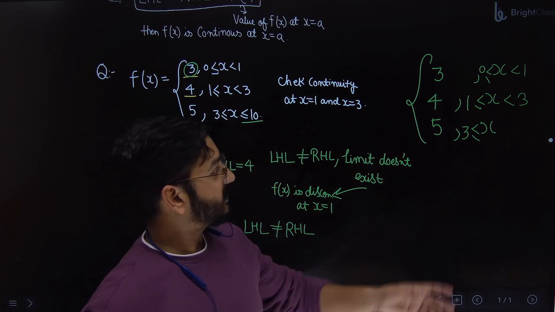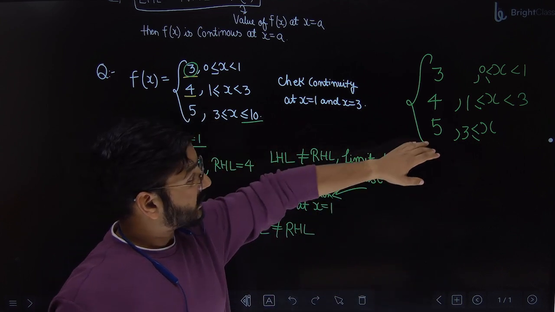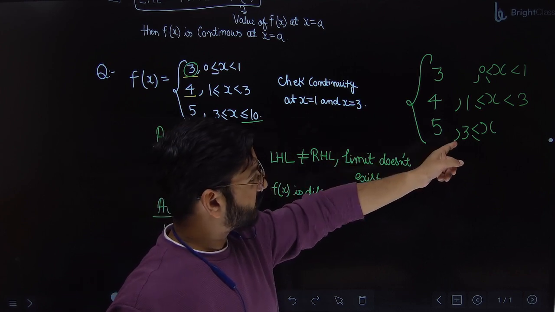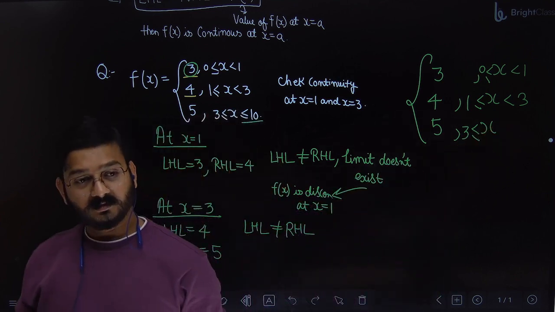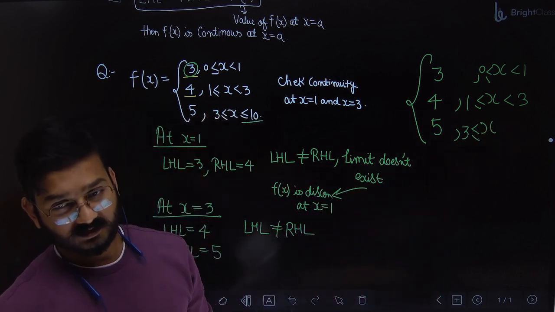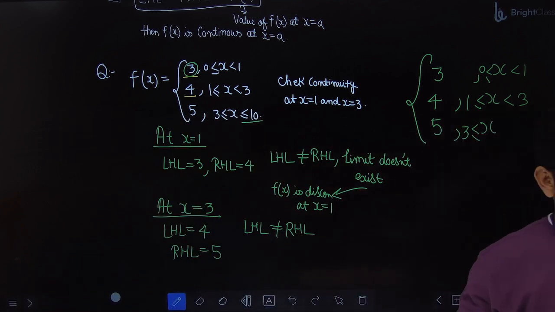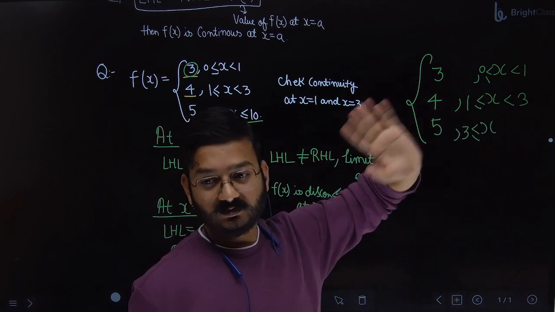So everything is same except that I removed this thing. So in this I am asking you, check the continuity of the function at x equal to 4. Do you guys understand my question? Check the continuity of this function at x equal to 4.